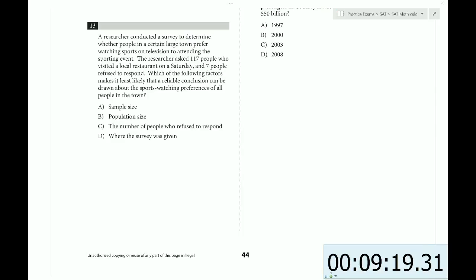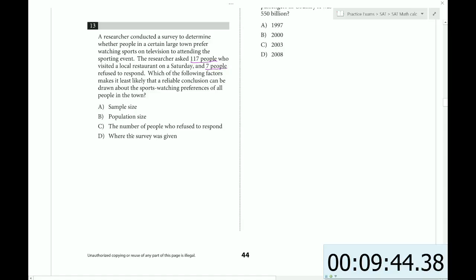All right. So a researcher conducted a survey to determine whether people in a certain large town prefer watching sports on television to attending the sporting event. The researcher asked 117 people who visited a local restaurant on Saturday, and 7 people refused to respond. Which of the following factors makes it least likely that a reliable conclusion can be drawn about the sports watching preferences of all people in the town?